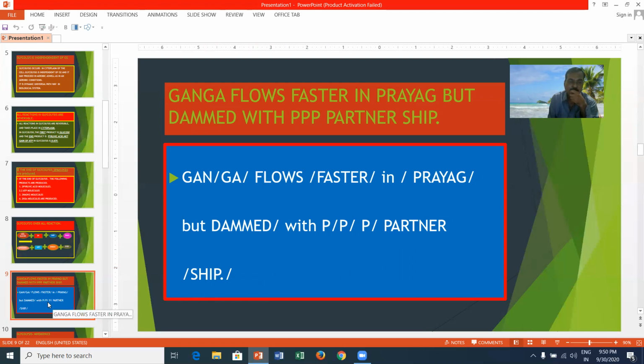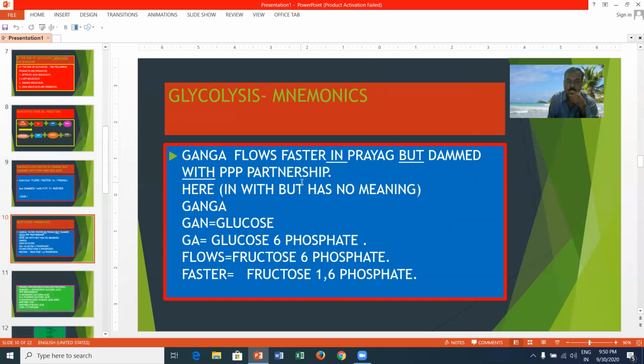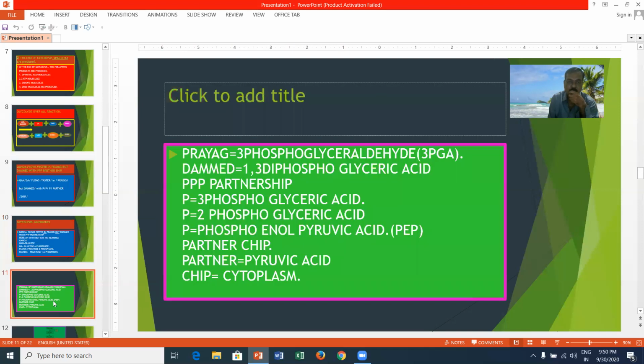You can see the mnemonic one by one: Ganga flows faster in Prayag but dammed with PPP partnership. Here, in, with, but have no meaning. Ganga means glucose, Ga means glucose 6-phosphate, flows means fructose 6-phosphate, faster means fructose 1,6-phosphate, and Prayag means 3-phosphoglyceraldehyde, 3-PGA.